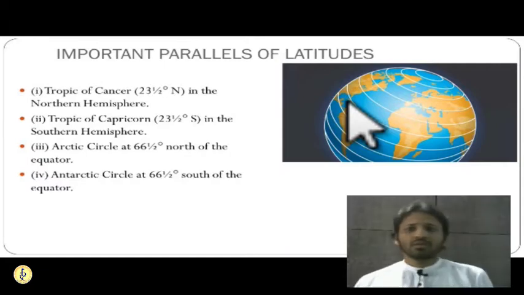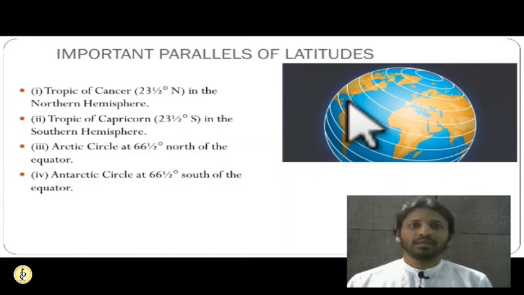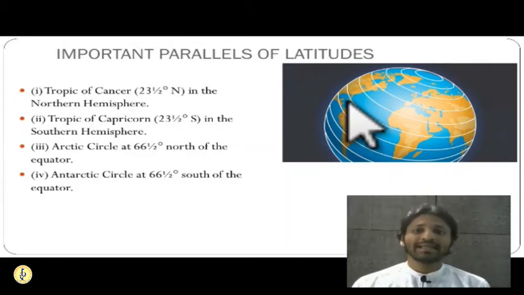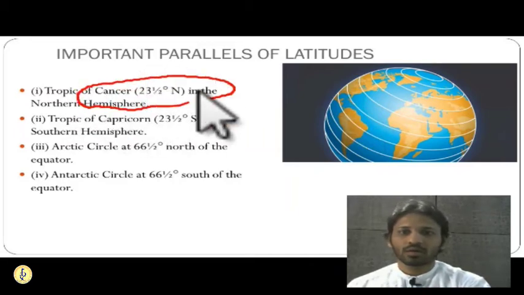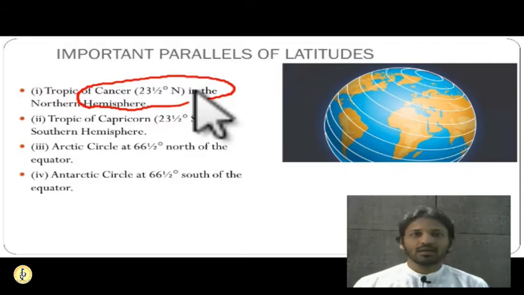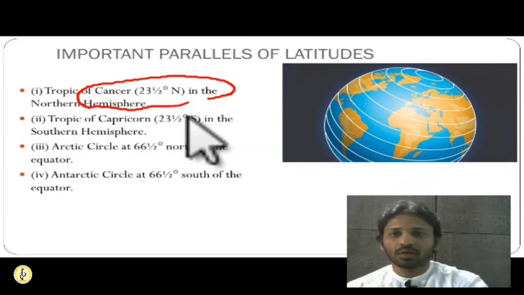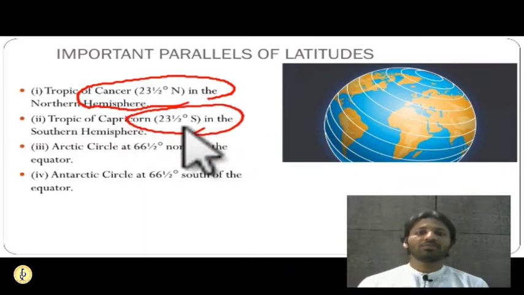If you see, the first important latitude that we have seen was the equator. The second important latitude is the Tropic of Cancer. This Tropic of Cancer lies at 23.5 degrees in the northern hemisphere. Another important latitude is the Tropic of Capricorn. This Tropic of Capricorn lies at 23.5 degrees in the southern hemisphere. Now why 23.5 only? Why not more than that? Because Earth's own axis is tilted at 23.5.